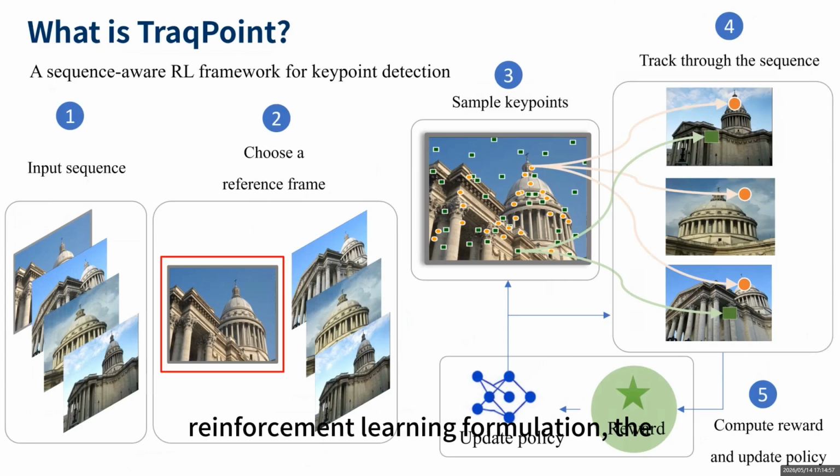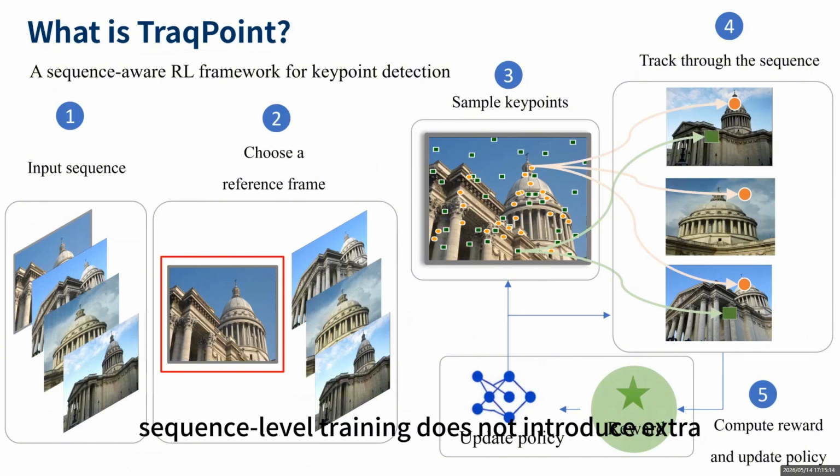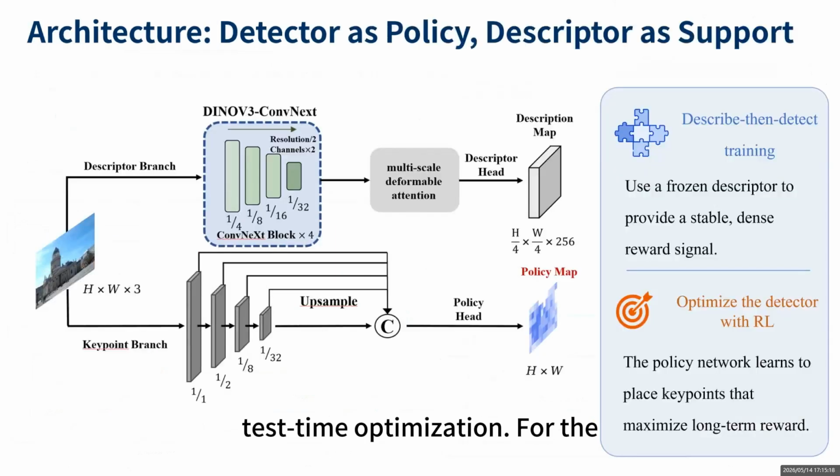In the reinforcement learning formulation, the state is the reference image, the action is the selected keypoints, the environment is the following sequence, and the reward is the quality of the resulting tracks. During inference, the model is still a standard feed-forward keypoint detector, so the sequence-level training does not introduce extra test-time optimization.